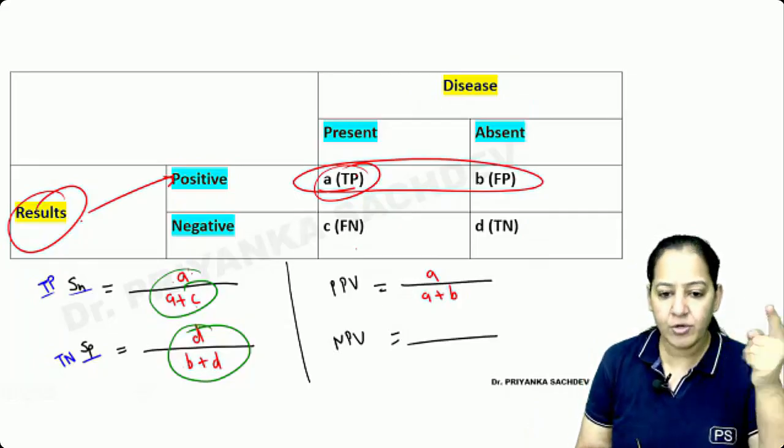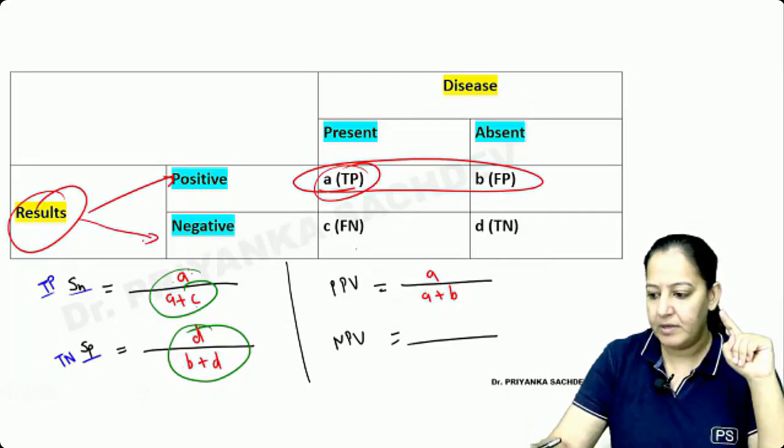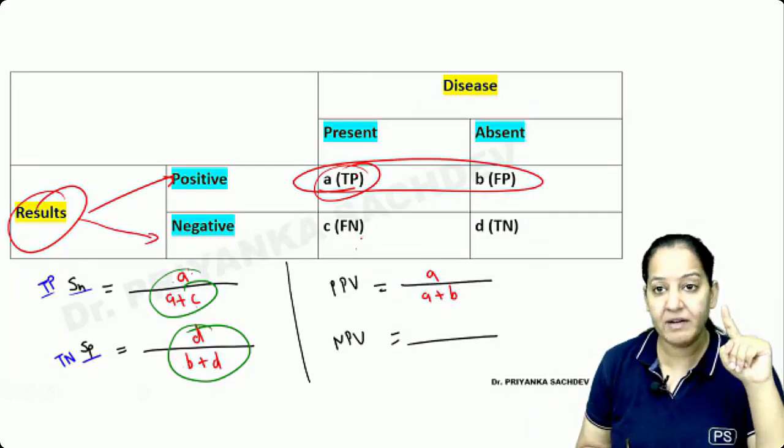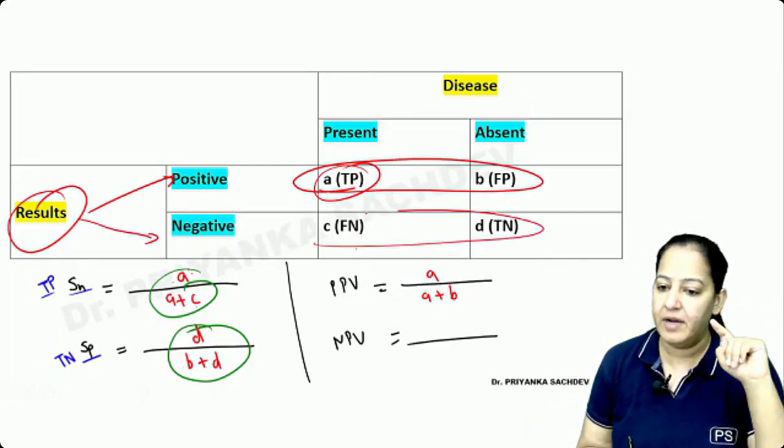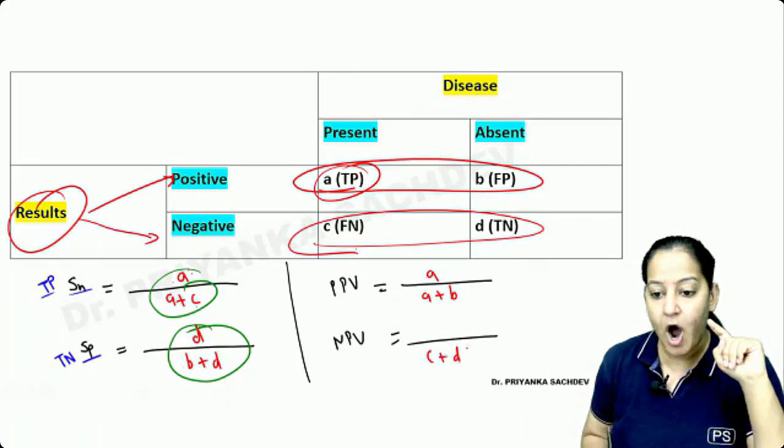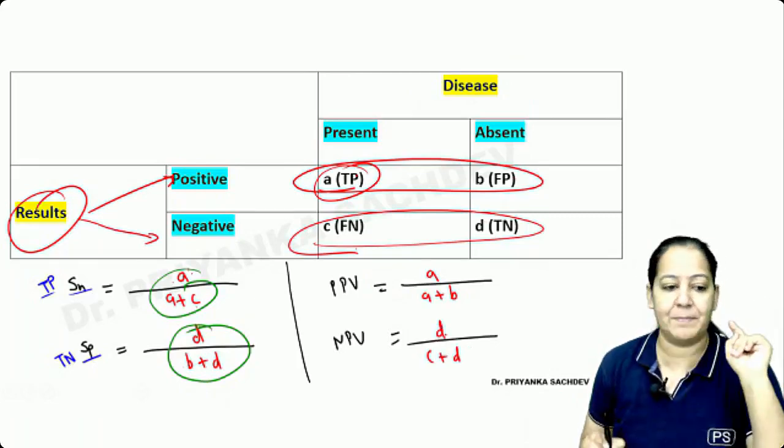And out of the test, out of the people in which the test is saying negative, it's total C plus D. How many actually don't have disease? It's D upon C plus D.